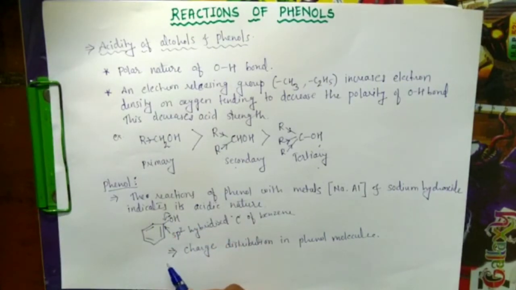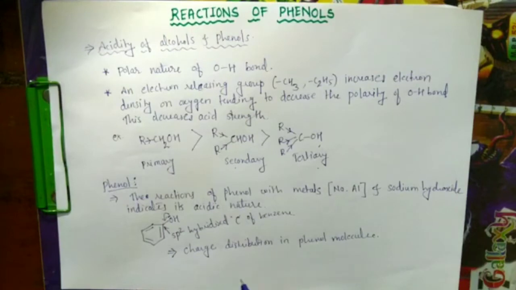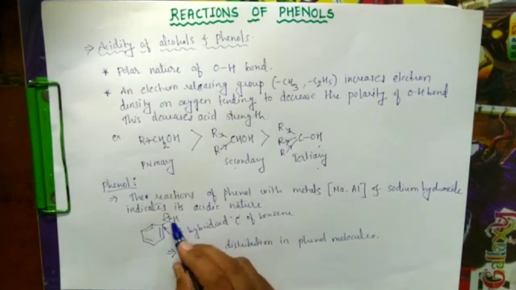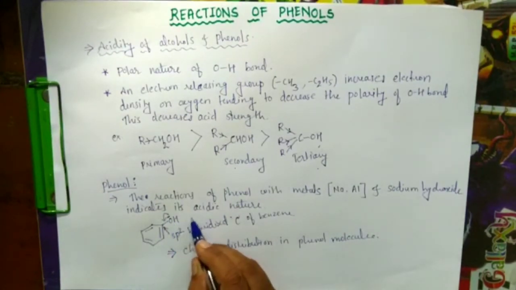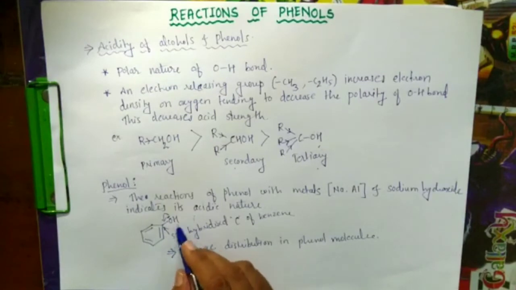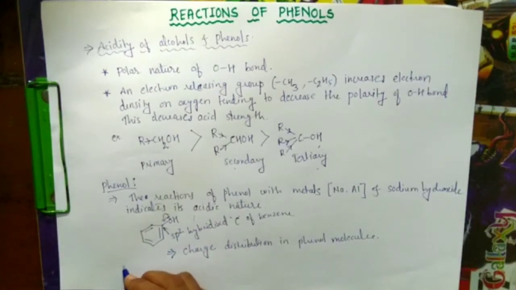That we call the positive resonance effect. Because of this, phenol is more acidic, and the phenoxide ion will easily give H plus. So this phenoxide ion is more stable.